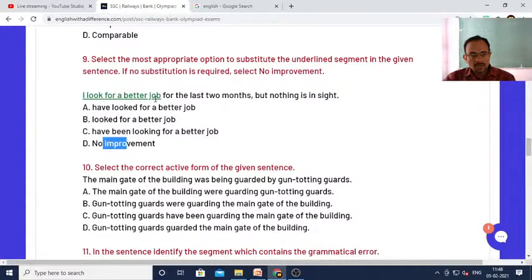I look for a better job for the last 2 months. So is it I have looked for a better job, or I looked for a better job, or I have been looking for a better job, or no improvement is required? Read the whole sentence so that you are able to understand which particular part should be the answer. Is it I look for a better job? Is it I have looked for, or I looked for a better job, or I have been looking for, or no improvement is required? No improvement is required means whatever is given in the sentence here is correct.